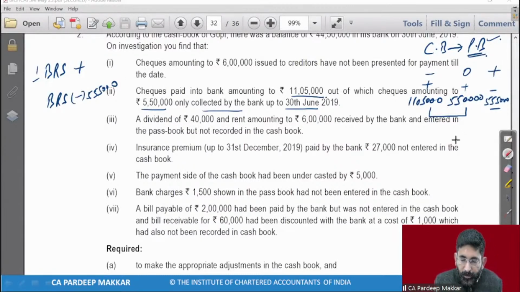Good, very good. Point number 3, dividend of rupees 40,000 and rent 6 lakh received by the bank, entered in the passbook but not recorded in the cash book. Where will it go?